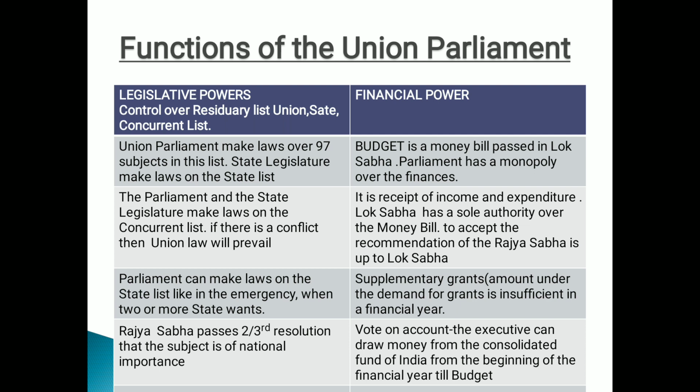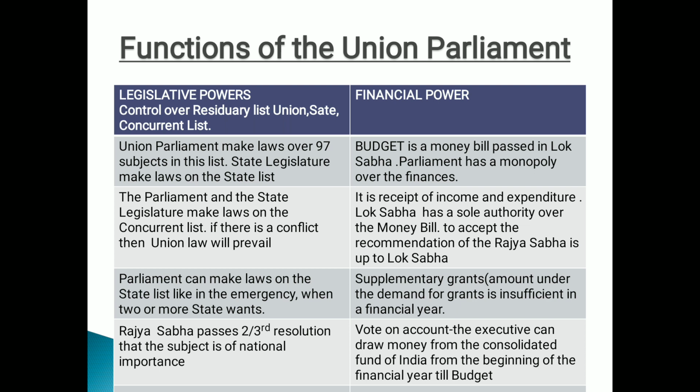Next, parliament can also make laws on the state list. Everyone knows the state list is controlled by the state legislature, but a condition may arise when the union parliament may interfere in the holding of the state list. How come? There are some conditions under which the union parliament may take control over the state list. Otherwise, the constitution has already mentioned that the state legislature controls the state list. But circumstances may arise when the union parliament may take control of the state list. In what condition?